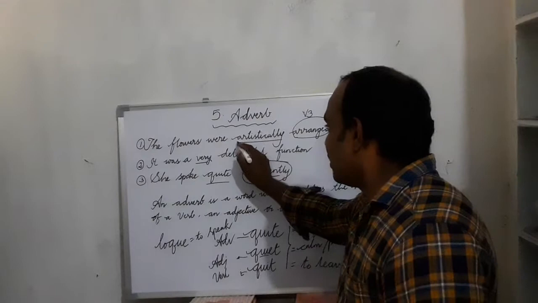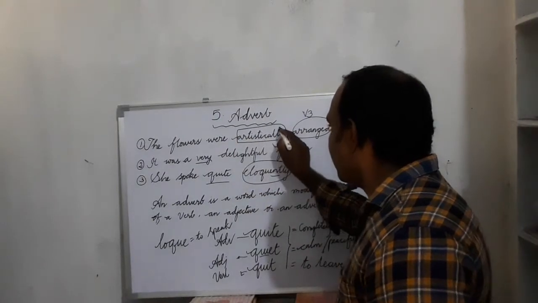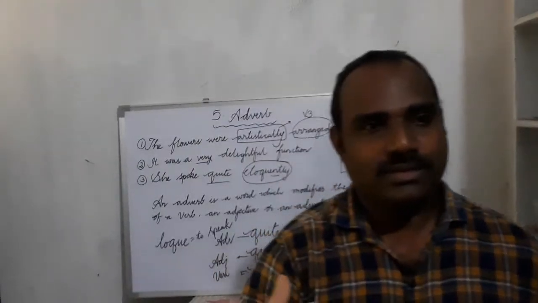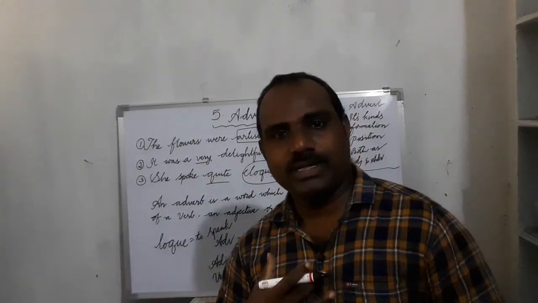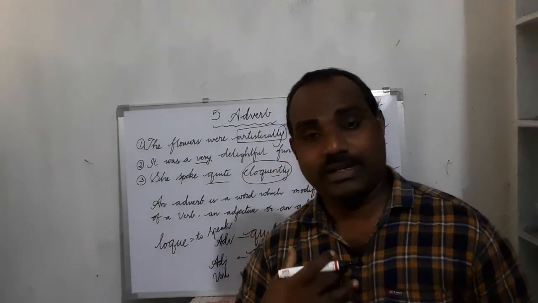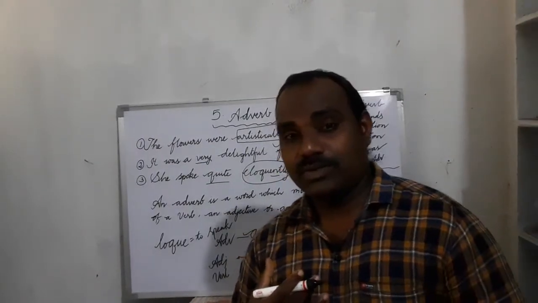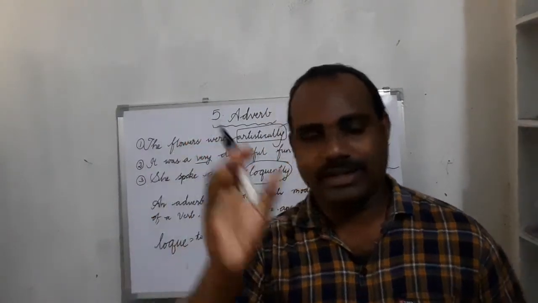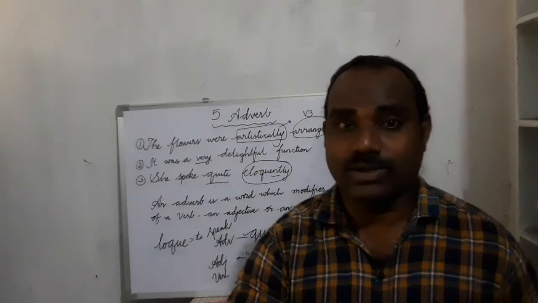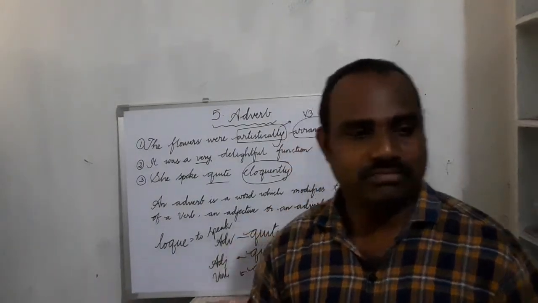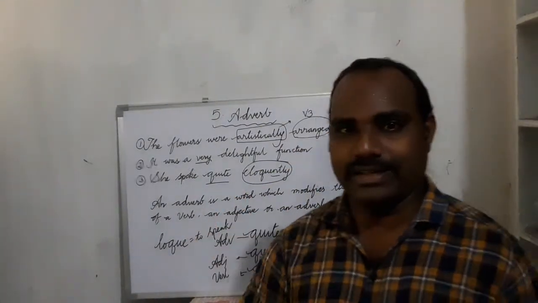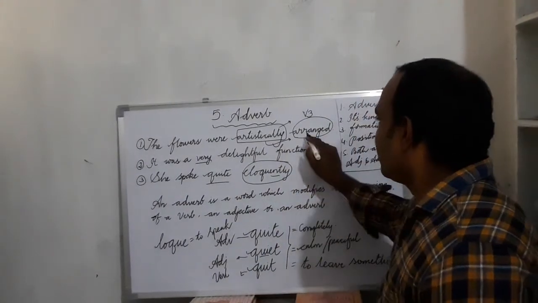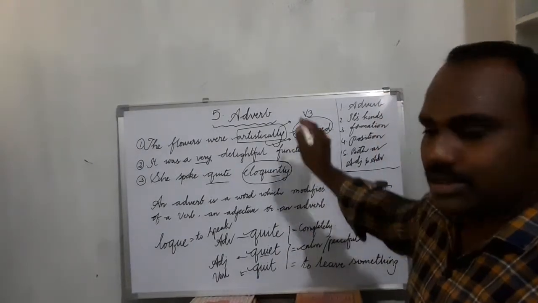But when we look at this word, artistically: when we look at the flowers, everybody can be impressed. Why are we impressed? Because of the way the flowers are arranged, superbly arranged, artistically arranged, not disorderly, not scatteredly. So here, this word is describing or supporting the main verb.